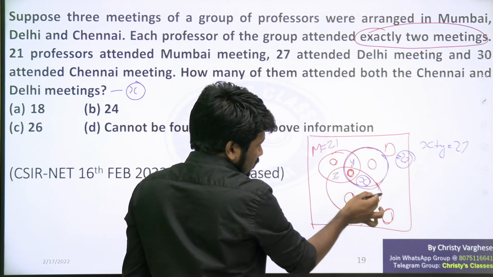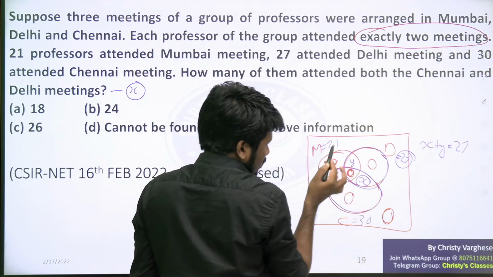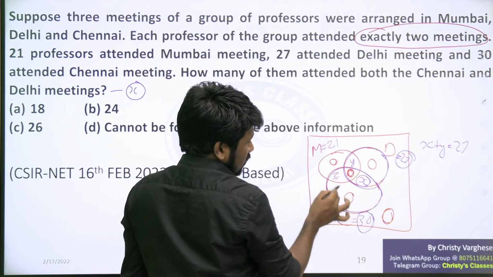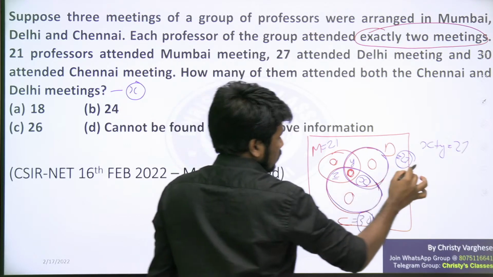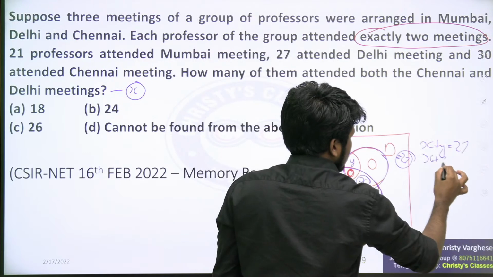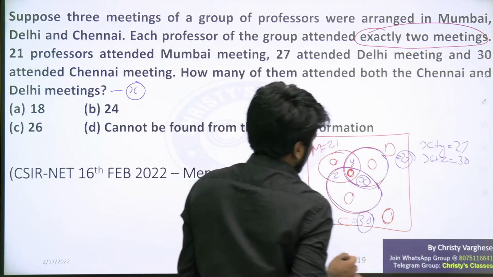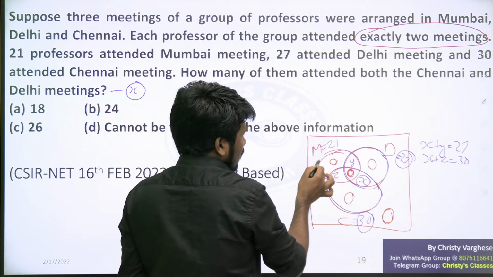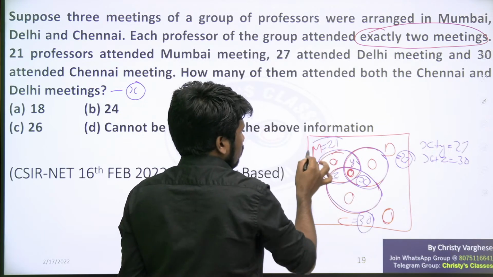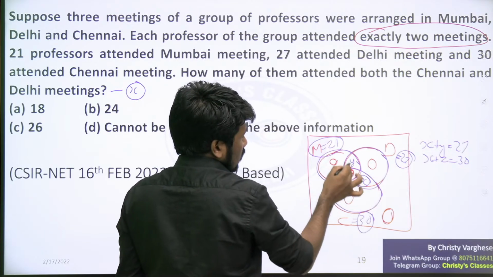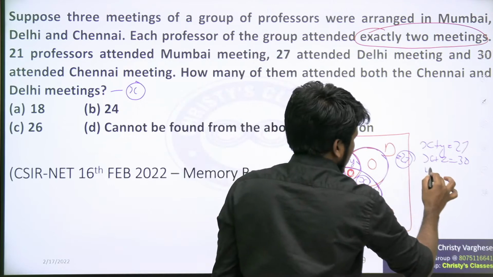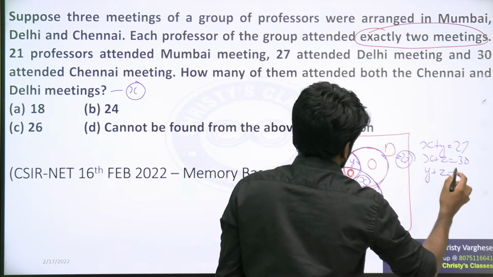Similarly, from this circle we can form another equation. This circle sum is 30. So z plus 0 plus x plus 0 is 30. That is x plus z is equal to 30, the second equation. And one more equation we need as 3 unknowns are there. So the Mumbai circle 21 will be the sum of all these 4 elements. That means y plus z is equal to 21.